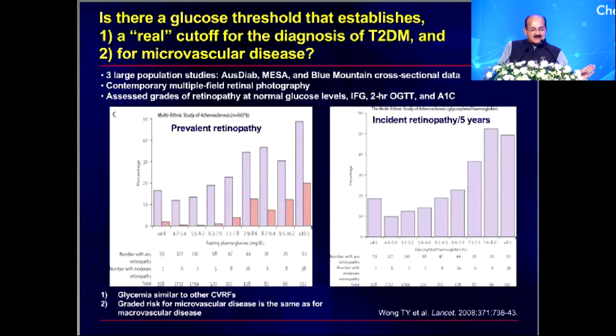So that brings us to a point: is there a glucose threshold that establishes a clear-cut, real cutoff for the diagnosis of type 2 diabetes, and is this diagnostic cutoff aligned to microvascular disease or not? There are 3 large population studies like AusDiab, MESA and Blue Mountain cross-sectional data, which have looked into diabetic retinopathy, which is possibly the best parameter to look for a linear progression of the disease.